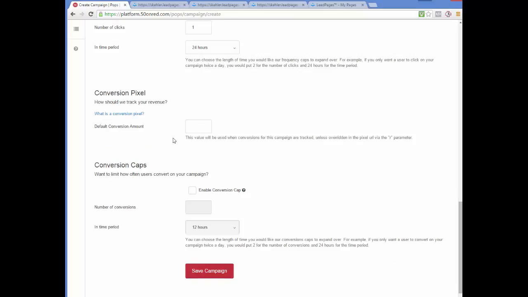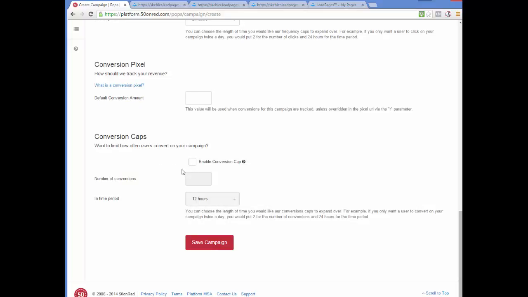Conversion pixel. They do allow reporting on 50onRed that for each conversion you can assign an amount. Say if you know that every conversion is worth $2, and once you get 10 conversions, it's worth $20 for you. So you could enter in a value there. We don't have an amount for a conversion, and so I'm going to leave it blank.